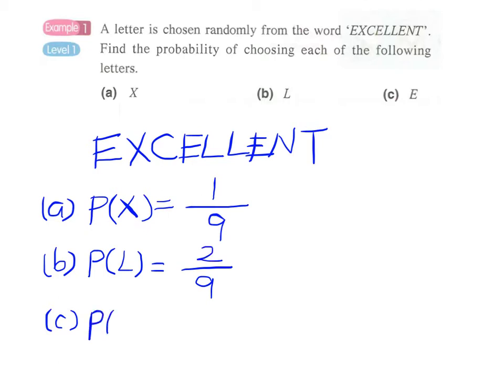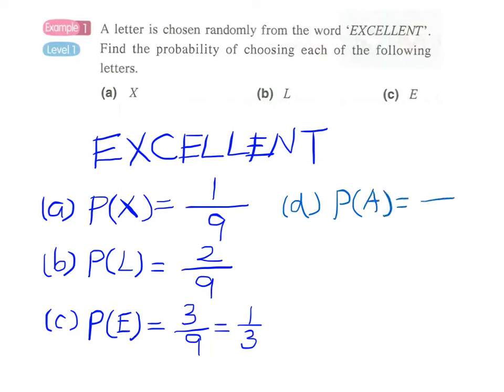And part C, getting the letter E. Again, we have the 9 as the denominator. And we have 1, 2, 3, 3 E's. So this will be 3/9 and then 1/3. And actually, I can add another part D here. For example, find the probability of choosing the letter A. Again, we have 9 as the denominator. But can we find the letter A in this word excellent? And actually, there are no A's.